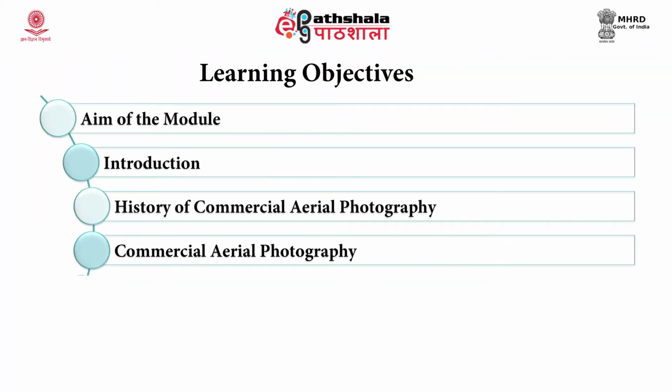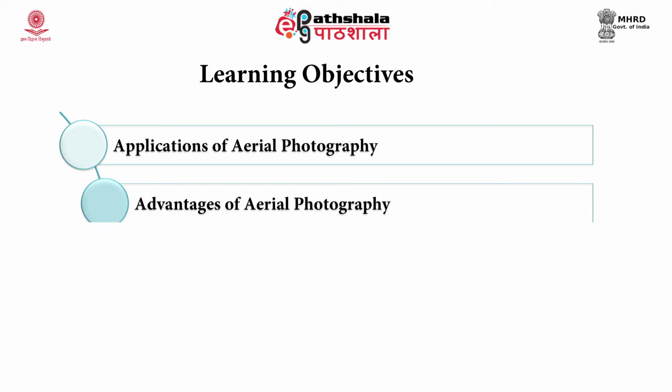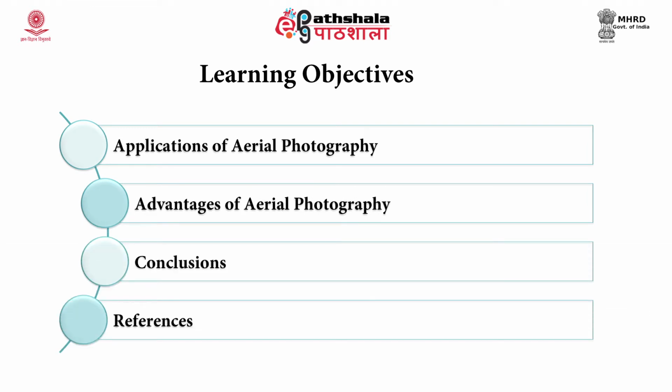You would also be aware of how data is acquired through remote sensing methods, be it aerial photography or satellite remote sensing. So, in this module, we shall be focusing solely on the concept of aerial photography, how it has evolved through the last 150 years, as well as basic concepts like what types of films are used and what the principle behind aerial photography is. At the end, we would also study the applications of aerial photography and appreciate the advantages that it has over ground based conventional methods.